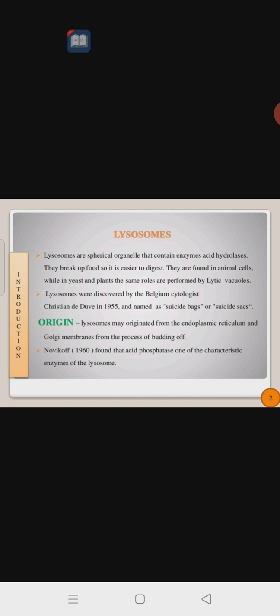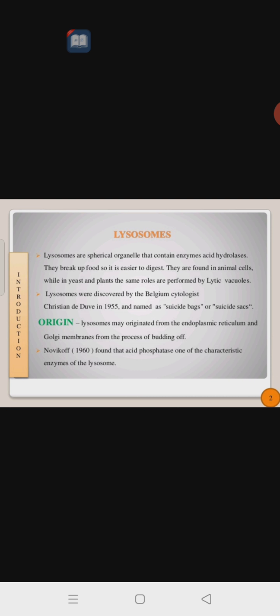They are found in animal cells, while in yeast and plants the same roles are performed by lytic vacuoles. Instead of lysosomes, in plant cells vacuoles are present. In the case of animals, lysosomes are present. In the case of plants, vacuoles are present.